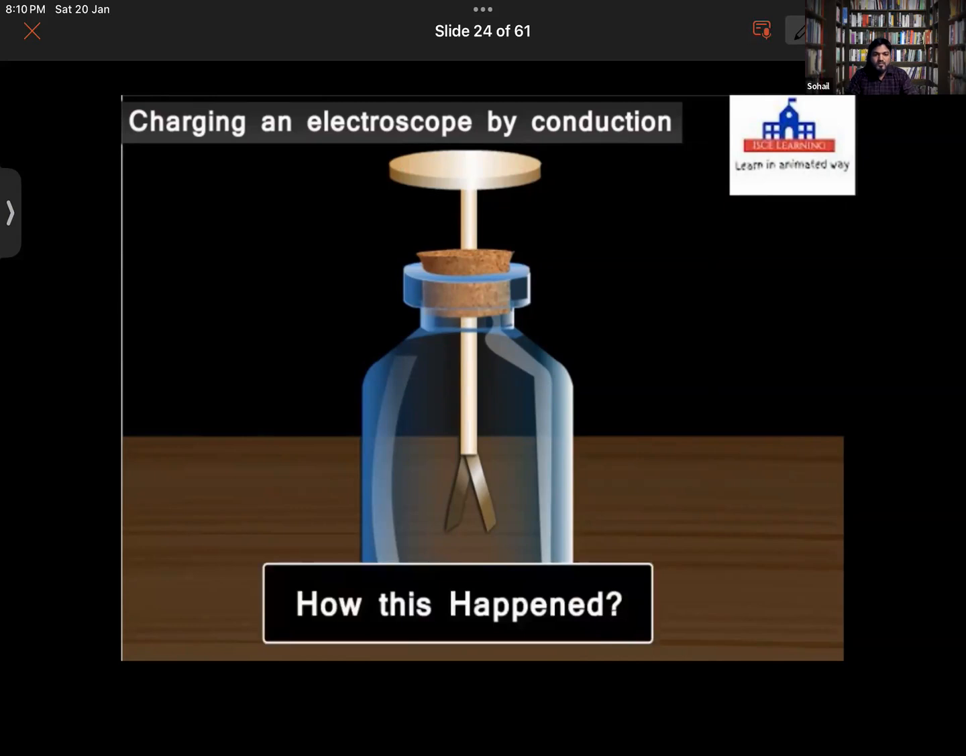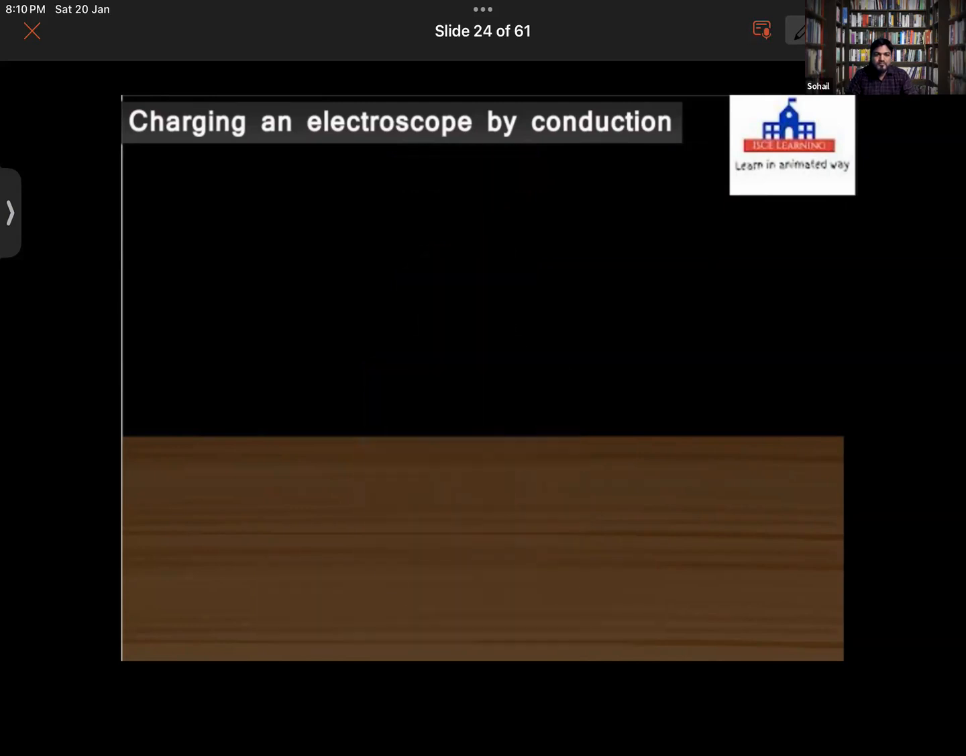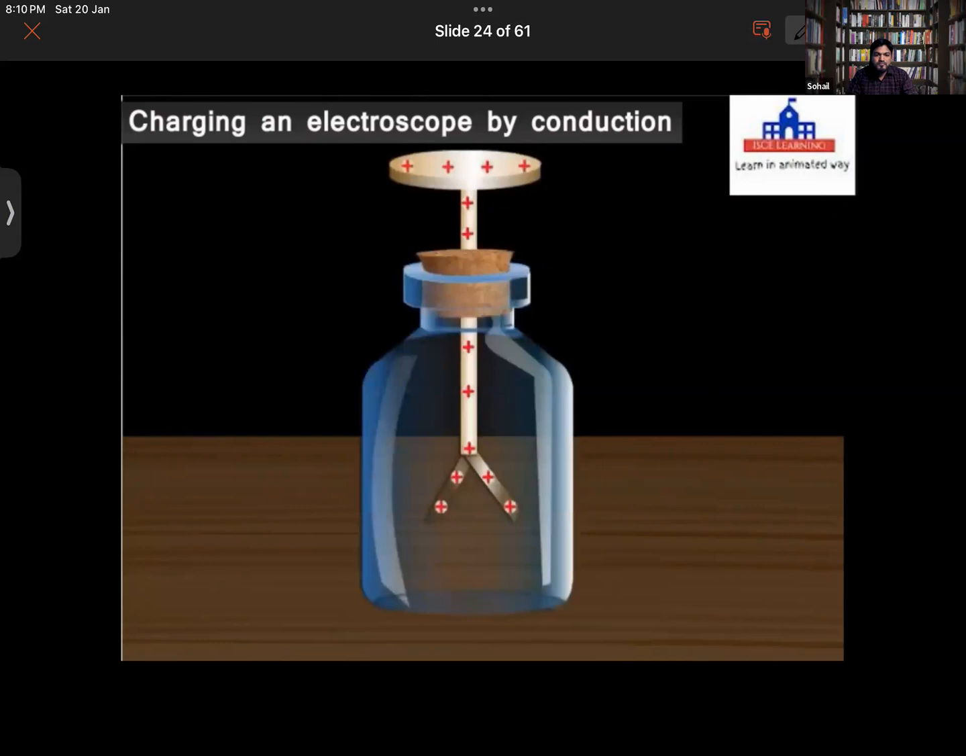What happens to the charges? As you touch the metal disc, the electrons from the earth travel through the body and pass from the hand to the metal disc and neutralize the positive charges. We can also say that earthing takes place as we touch the electroscope.